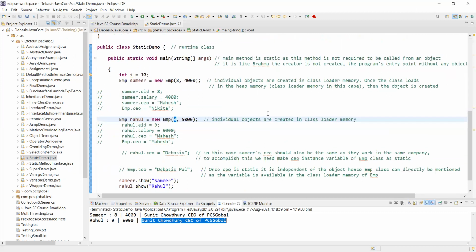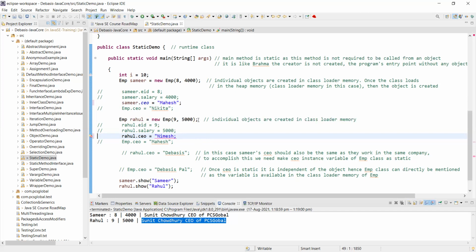Let's see. Now, I am going to make Samir CEO Mahesh, some Mahesh. Okay? And Rahul CEO as Nilesh or Nimesh. Mahesh and Nimesh. Can I do that? Yes, of course. Can I do that? Are you sure? Sir, CEO is static. Yes, of course I can do that.